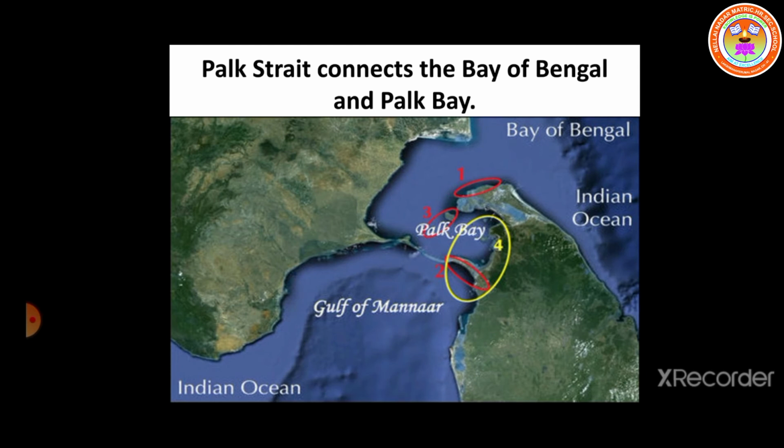Next, another "Do you know?" is given, children, about the strait. The strait, that is Palk Strait, connects the Bay of Bengal and Palk Bay. See the picture down. Which strait connects the Bay of Bengal and Palk Bay? Palk Strait. Clear?